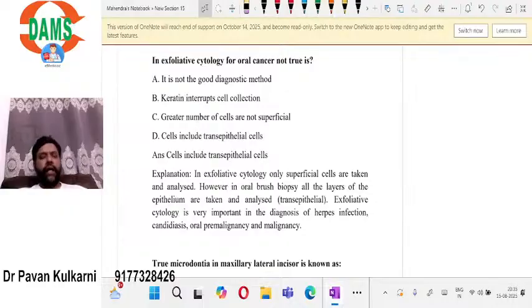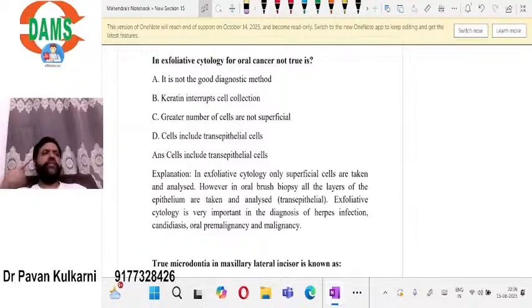Next question: in exfoliative cytology for oral cancer, not true is. What is exfoliative cytology? First of all, it's a simple test. I can do this test at the chair side, and I don't require any technology for this.